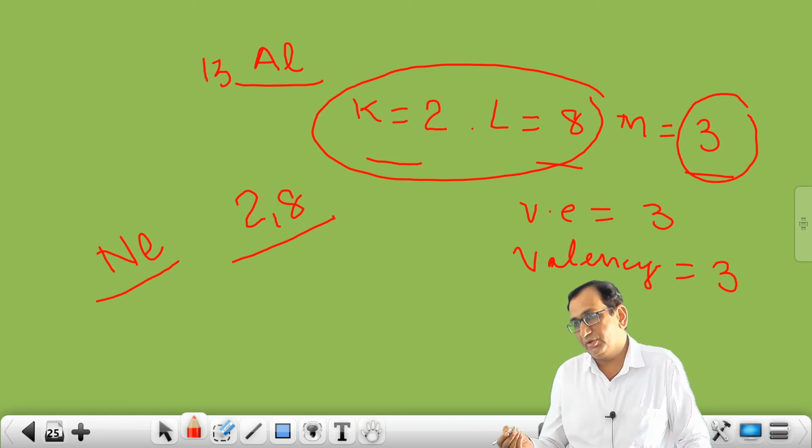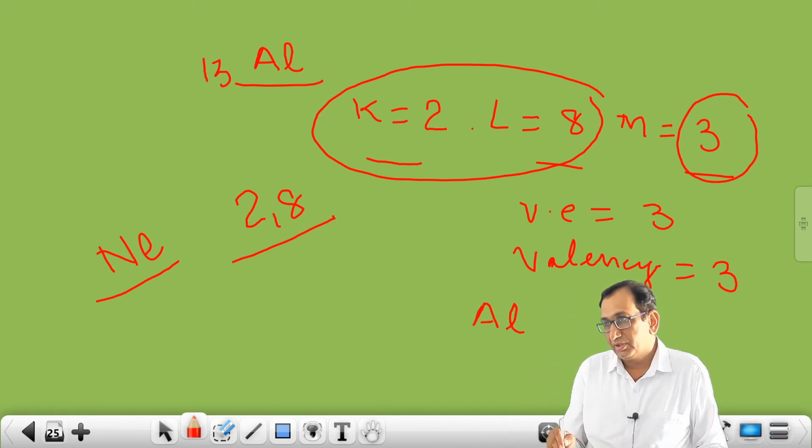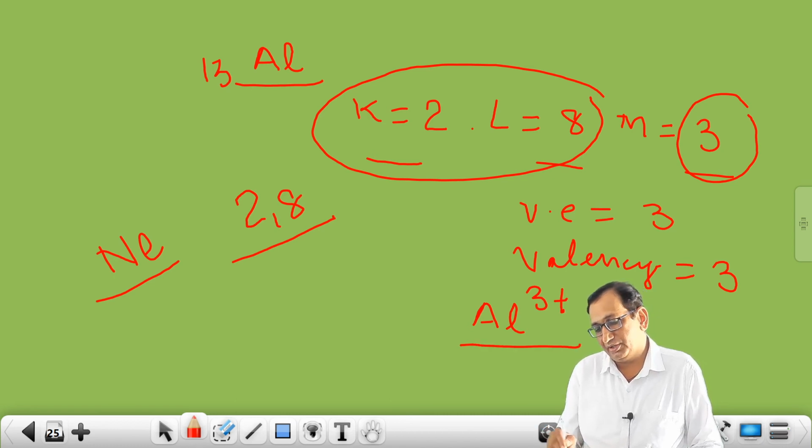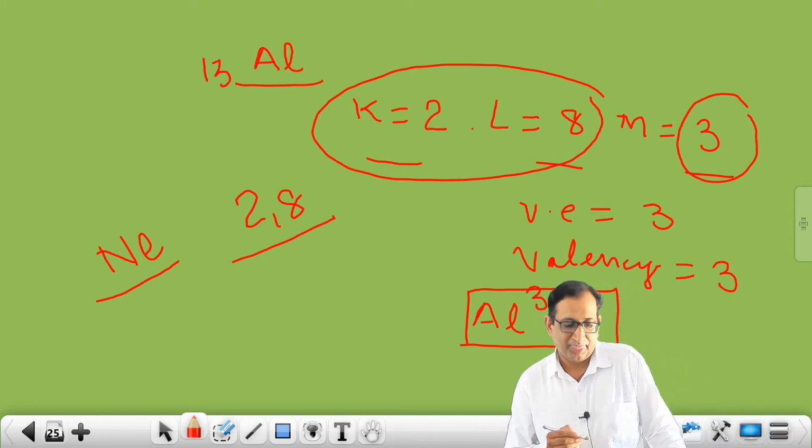So students, aluminium has lost 3 electrons, then it will have a 3 positive charge. So aluminium forms a cation with 3 plus charge.